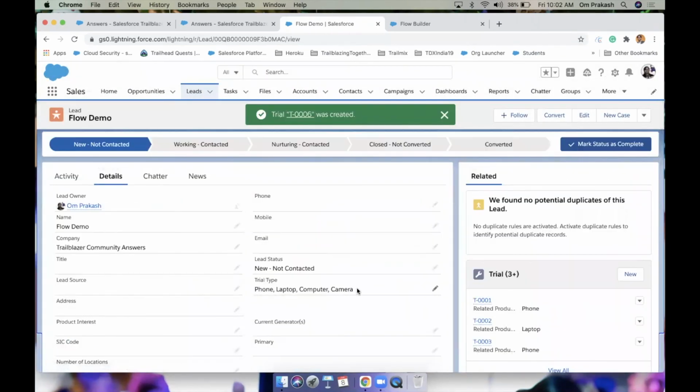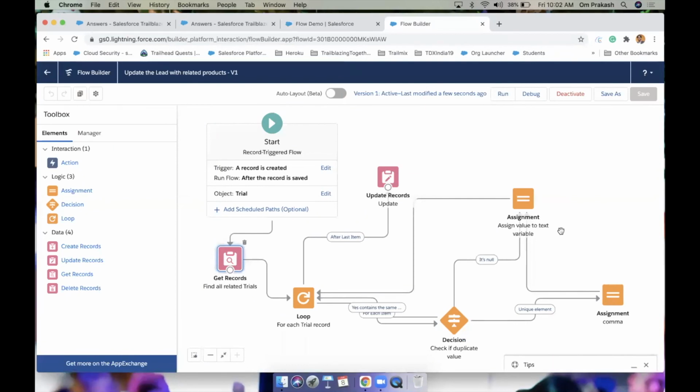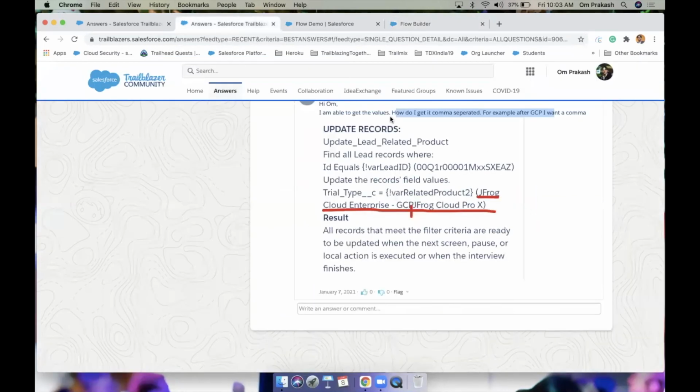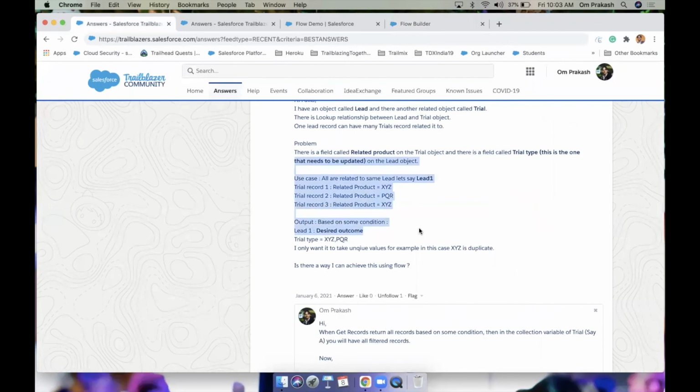Well, it's working fine. This was the original requirement, and we have covered it with the help of this flow. If I read the original question: how do I get the comma separated value? We covered this, and we also covered this complete use case. Thank you.